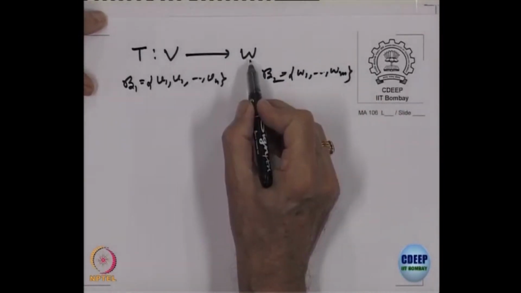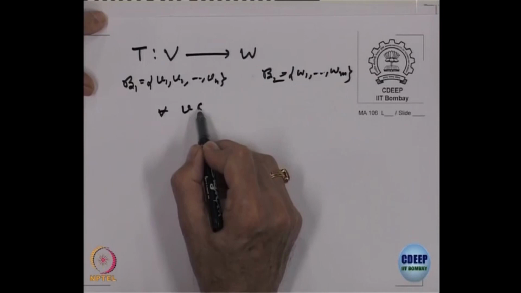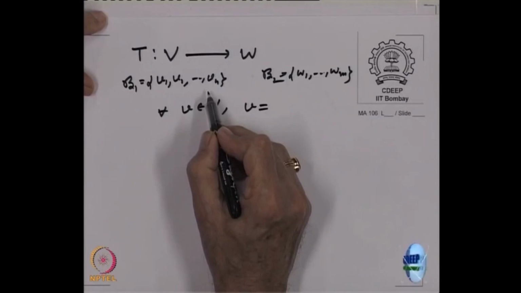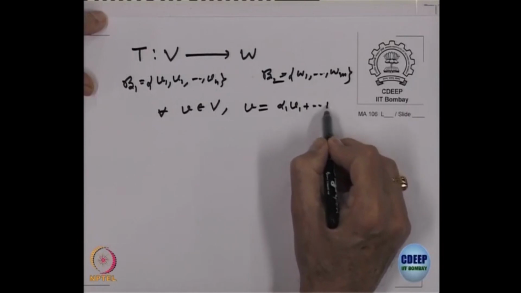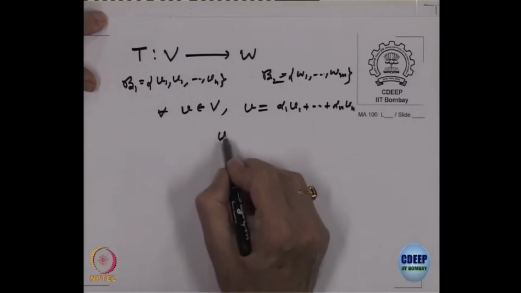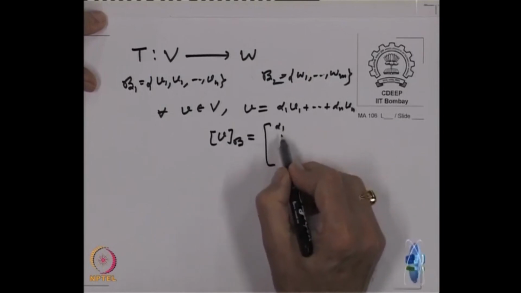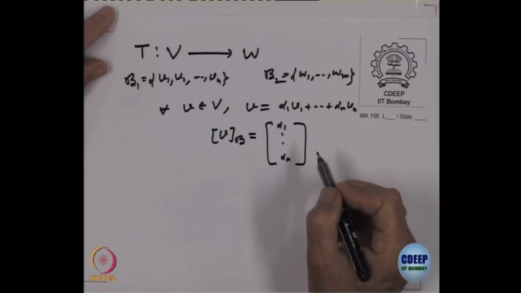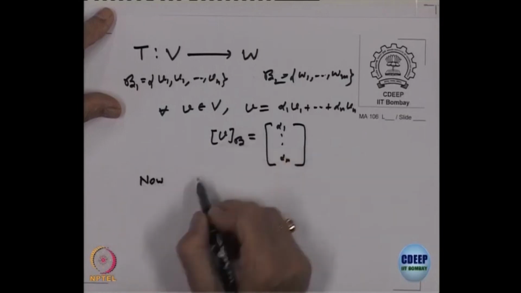T is from V to W. So, let us write for every vector V belonging to V, V is a linear combination of V1, V2, Vn. That is equal to alpha 1 V1 plus alpha n Vn, and these are unique because of the basis. So, what is the coordinate vector? That is alpha 1 to alpha n, right. That is what the statement of the theorem said. Okay. So, now consider what T of V is.